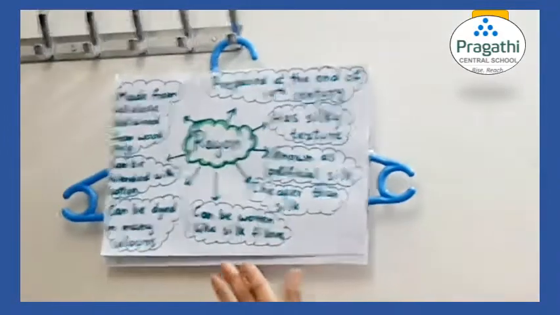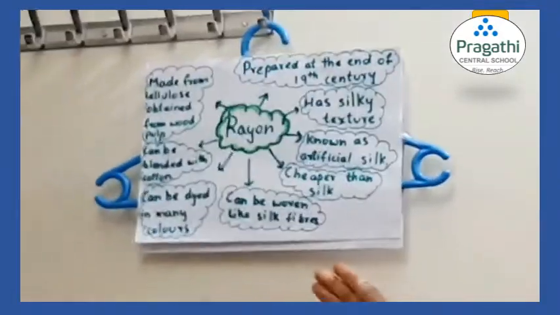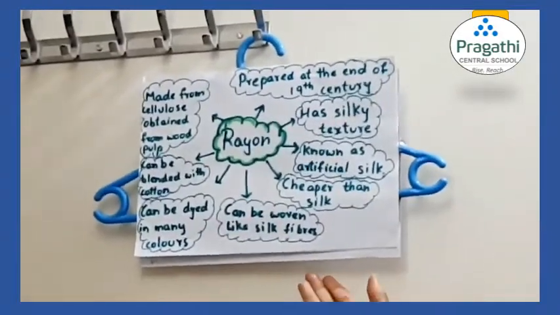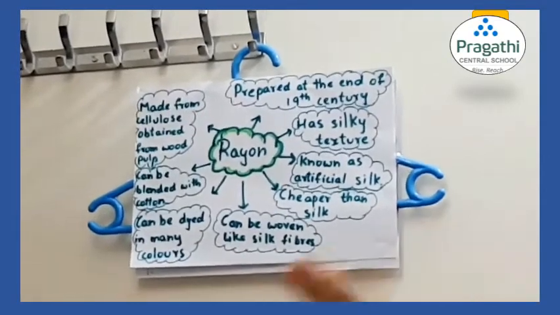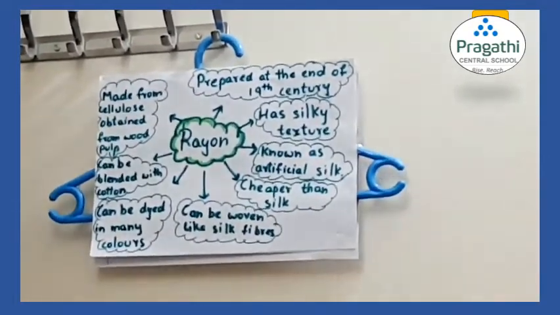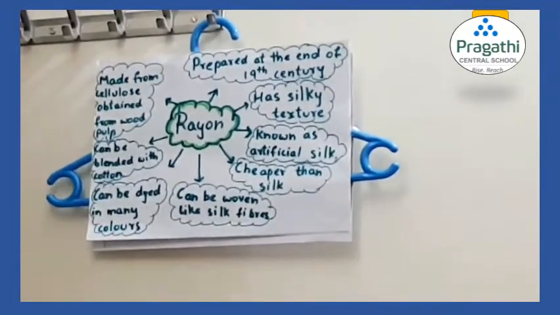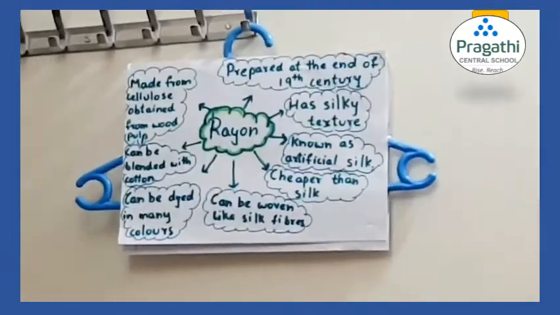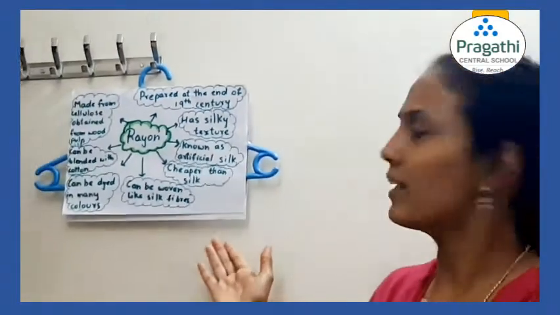First of all, let us discuss rayon, which is a synthetic fiber. It was prepared at the end of the 19th century. So now it is the 21st century, so almost 2 centuries ago it was prepared. It has a silky texture. That is the reason it is known as artificial silk. It is cheaper than silk. All the synthetic fibers are definitely cheaper than the natural fibers.